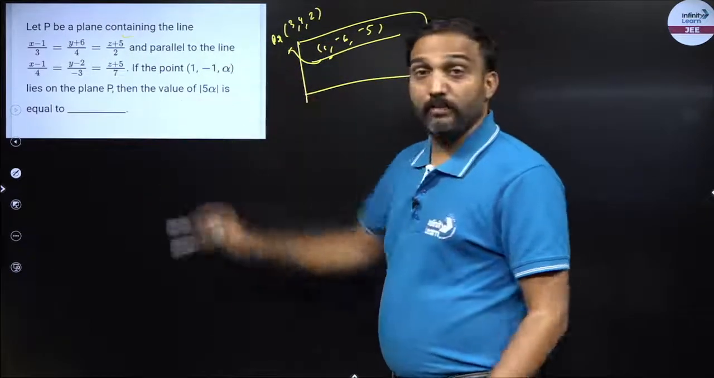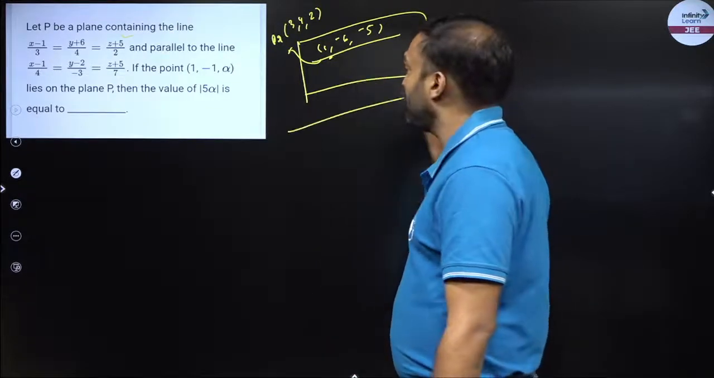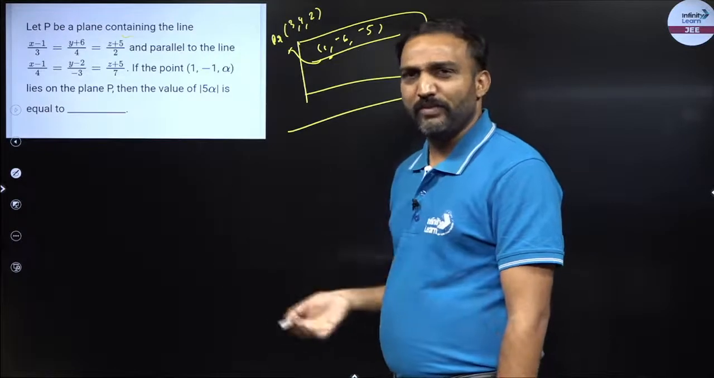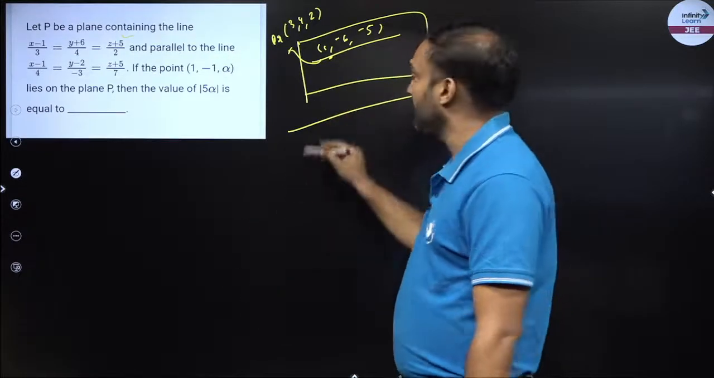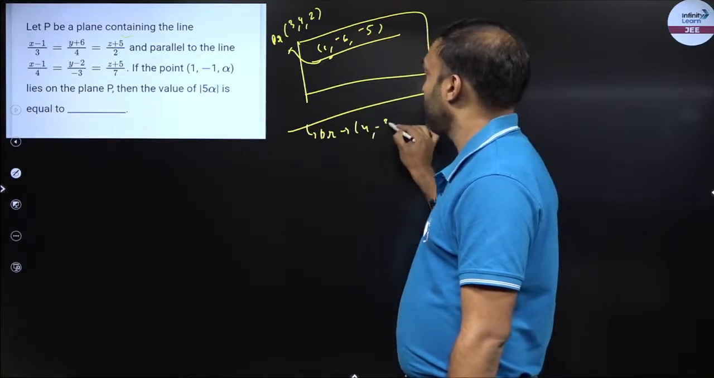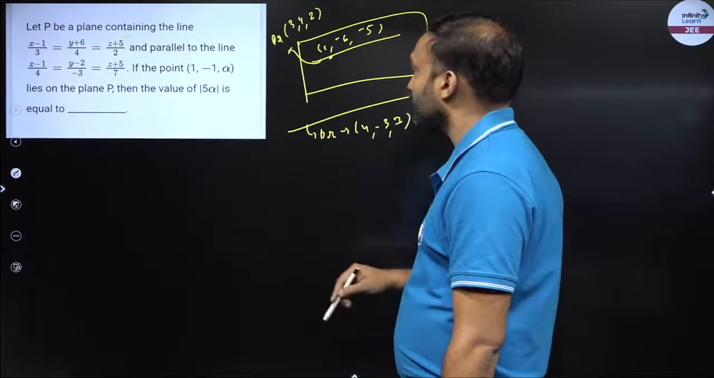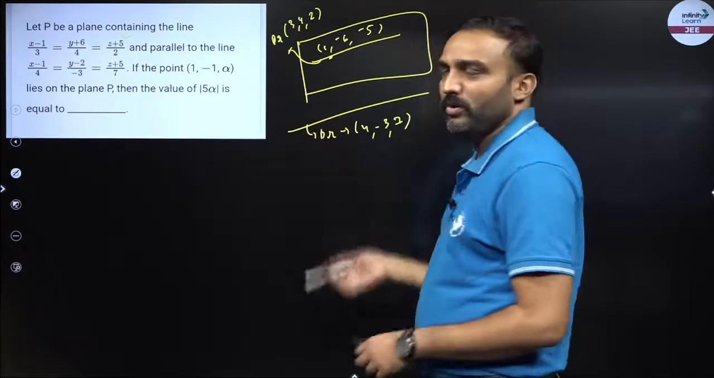And parallel to the line, the plane is parallel to another line. So the line is not inside the plane, the line is outside the plane. So do I have to do anything with the fixed point? No, right? Because the point will have no relation to this, but the direction will. So I'll just write in the dr over here. 4 minus 3, 7. Now 1 comma minus 1 comma alpha lies in the plane. Find the value of mod of 5 alpha.